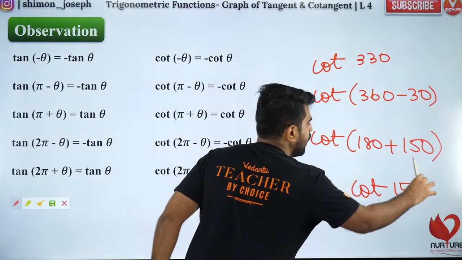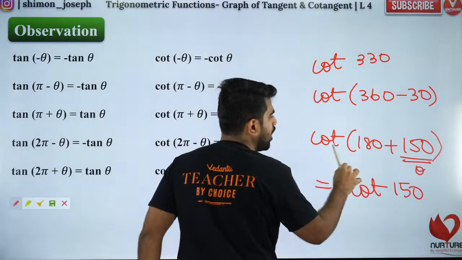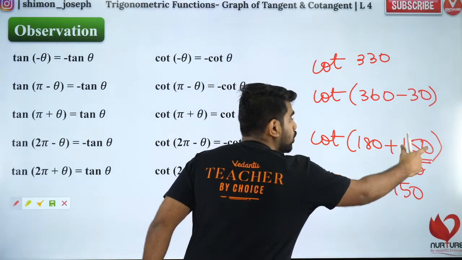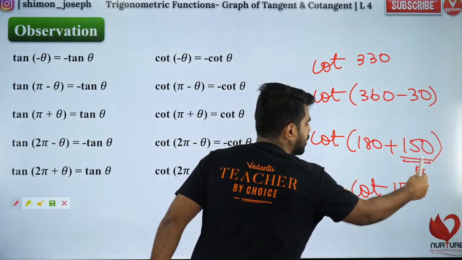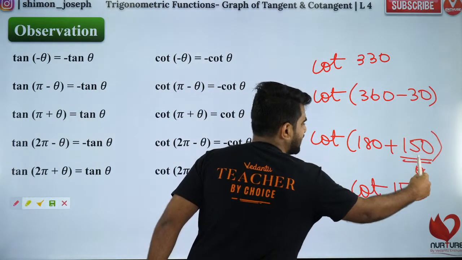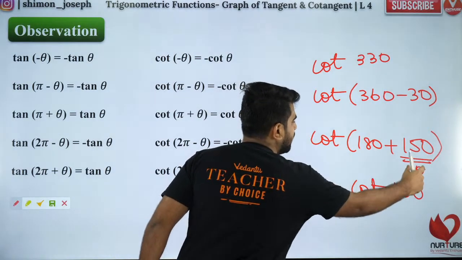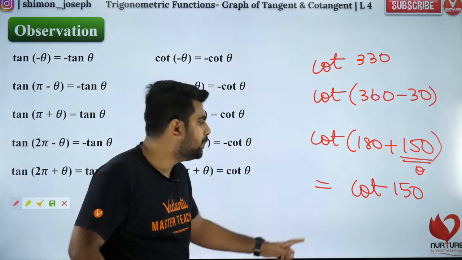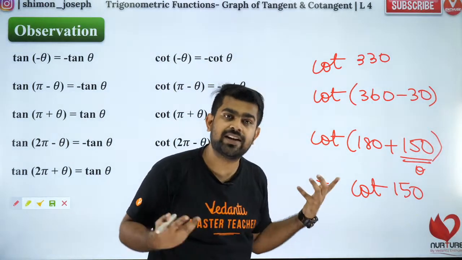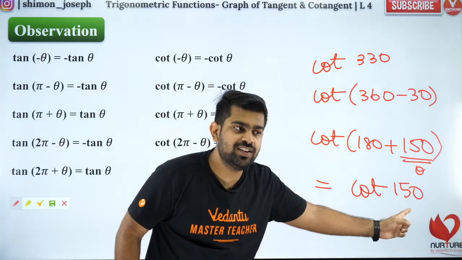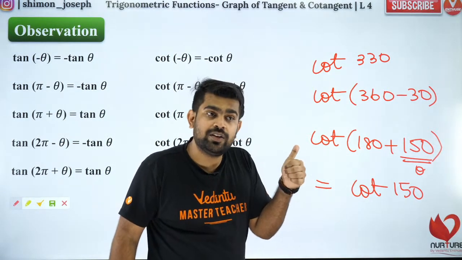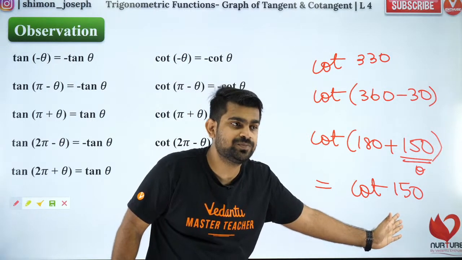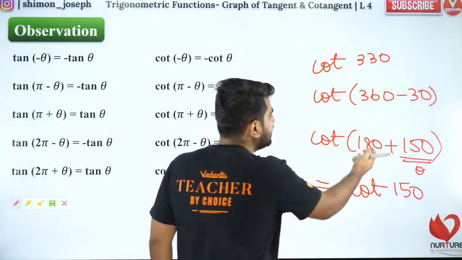Because I told you always assume this as theta. Cot of 180 plus theta. I told you, think of this as always an acute angle. So cot of 180 plus theta is cot theta only. So it will be cot 150. But Sharon, do you know the 150 value? If you know, great. If you don't know, again you have to find out. Oh, 360 is it?